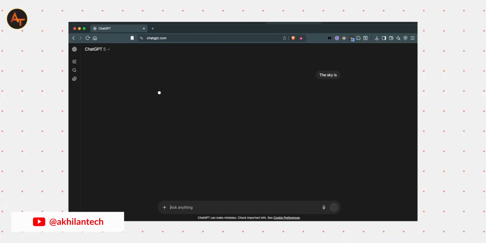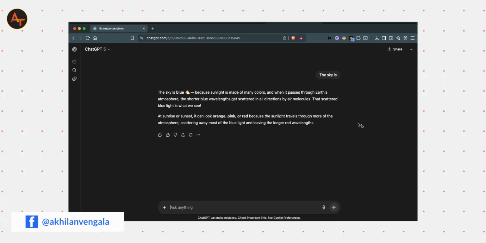During training, the model looks at billions of sentences and learns to predict what word comes next. For example, if I say the sky is, it knows the next likely word is blue. That's why we call it a language prediction model.